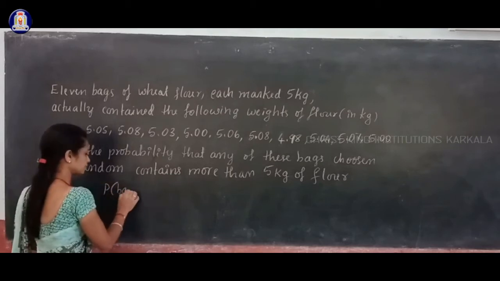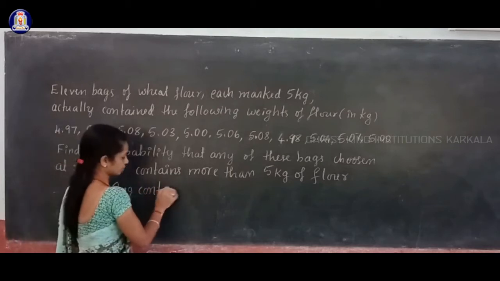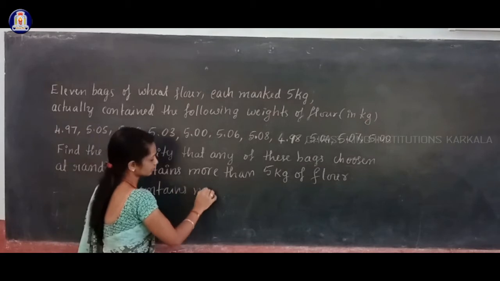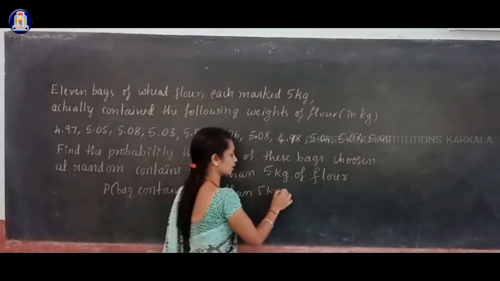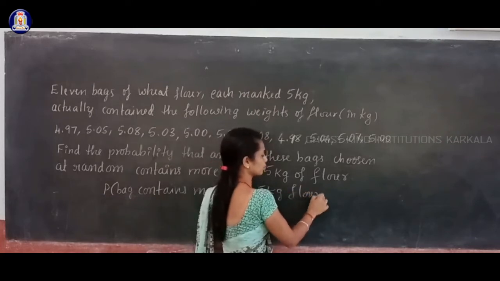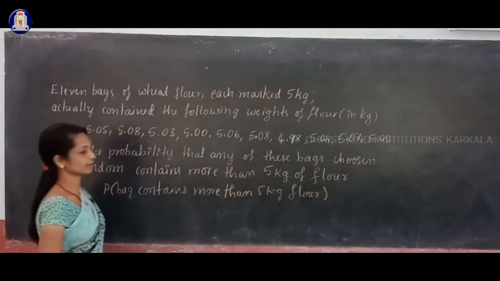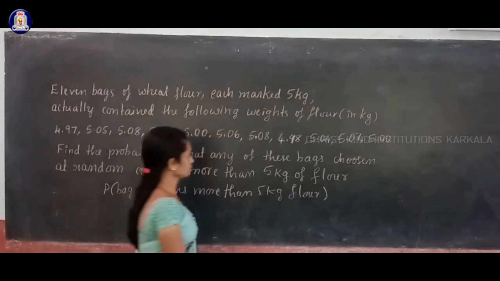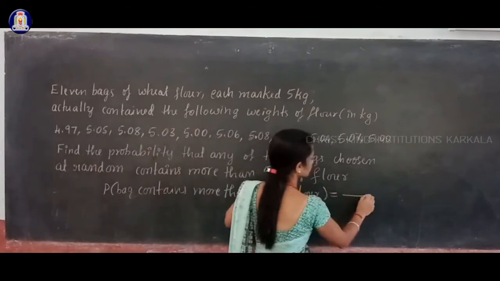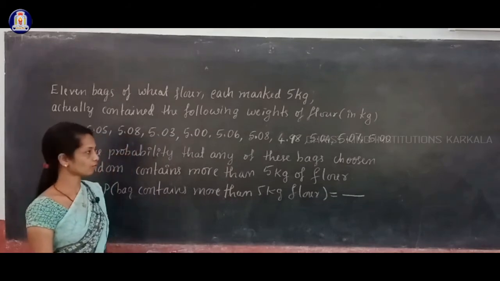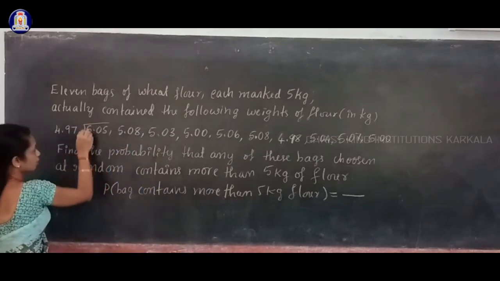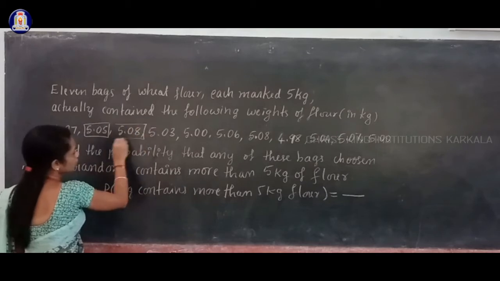So the bag contains more than 5 kg flour. That is the event now. Using this given data, you have to see how many bags contain more than 5 kg of flour. Okay, there are how many? 1, 2, more than 5 kg.